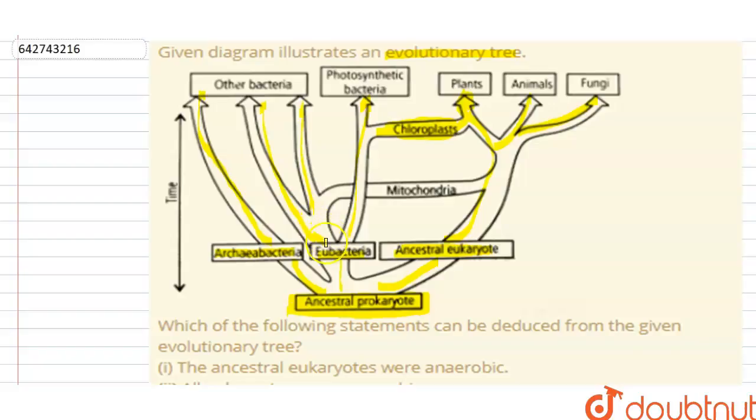Some of the other bacteria that originated from the Eubacteria possessed the mitochondria, and this mitochondria got distributed into plants, animals, and fungi.